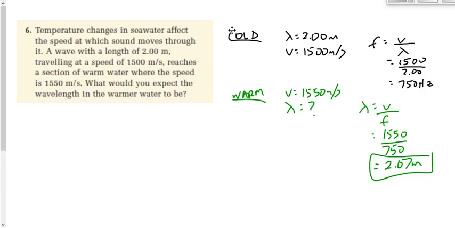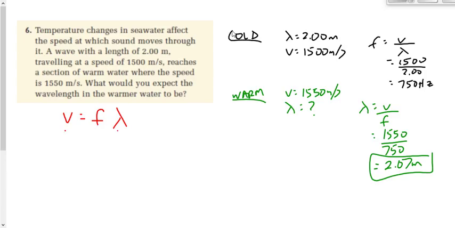When you're doing this question on a test or on an assignment, you don't know what the answer is. So you don't have the benefit of hindsight to be able to say, oh, all I've got to do is do a ratio here. Now, if you just tried a ratio right off the top without knowing what the answer was, it would work here. But only because the relationship between V and lambda is a linear relationship.